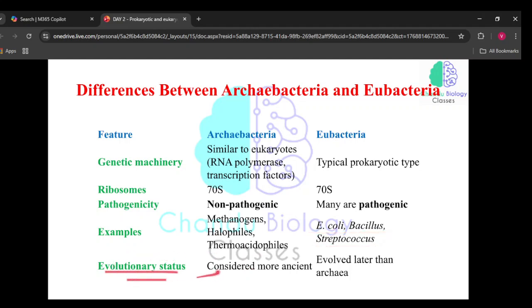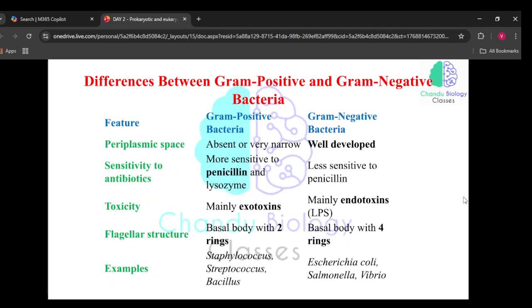For evolutionary status, archaebacteria are considered more ancient and eubacteria evolved later than the archaebacteria. So this is the most important set of differences where we can expect a question, the difference between archaebacteria and eubacteria.